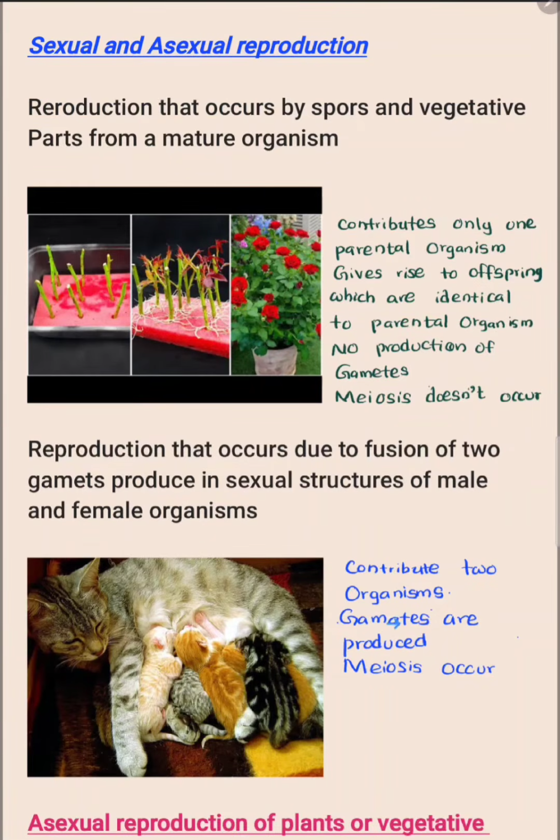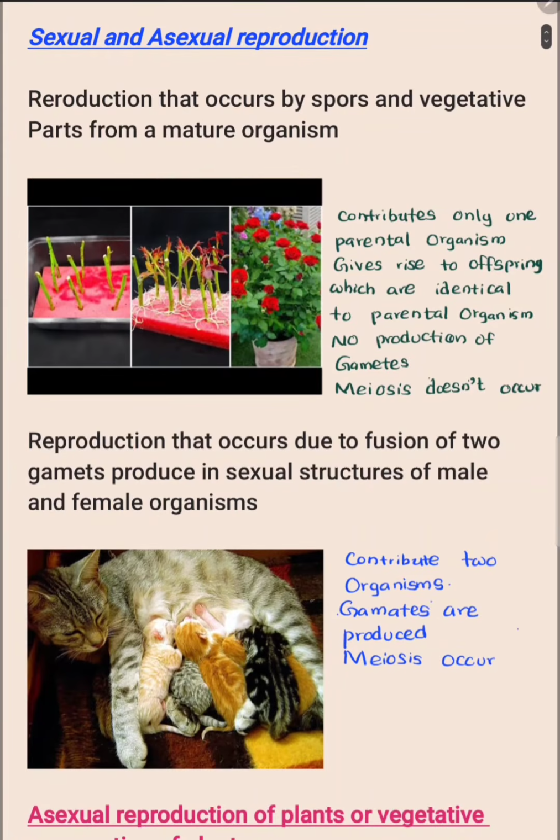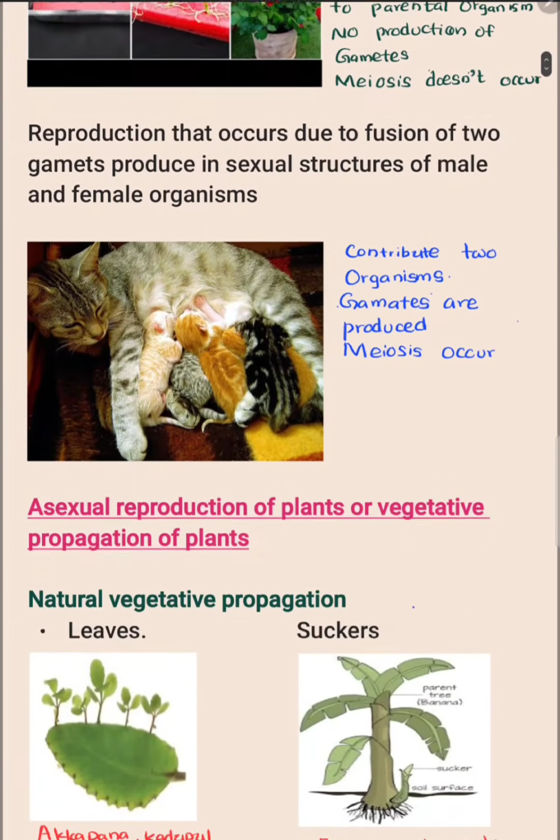But in sexual reproduction, they are non-identical to the parental organisms as well as to themselves. In asexual reproduction, there is no production of gametes, but sexual reproduction produces gametes, that means ova and sperms. As asexual reproduction doesn't produce gametes, meiosis doesn't occur, but in sexual reproduction, meiosis occurs. They are the main differences between sexual and asexual reproduction.